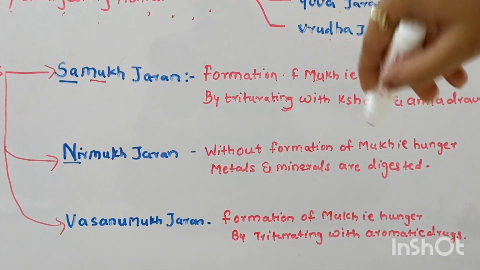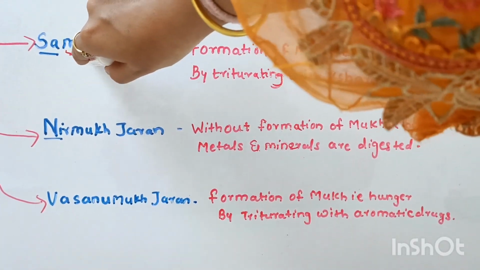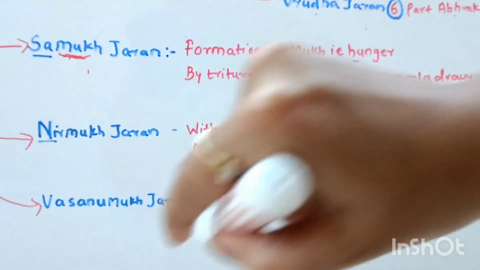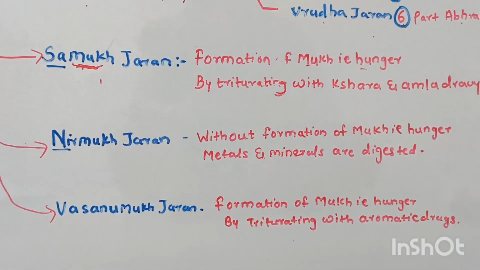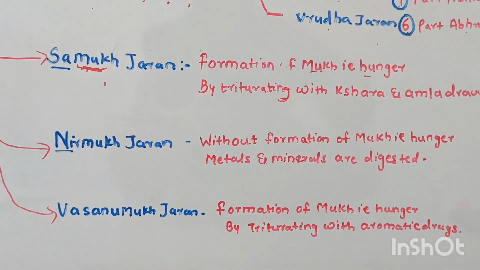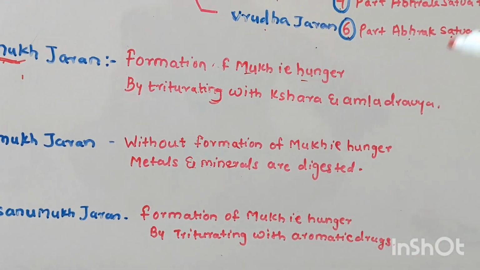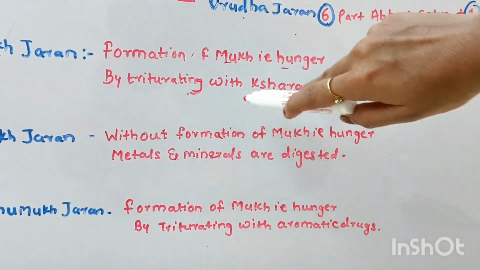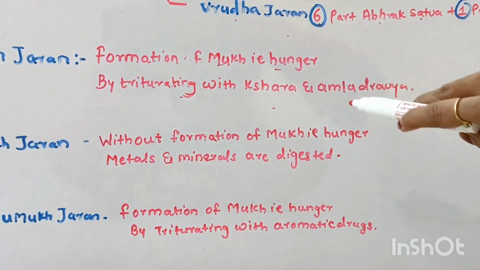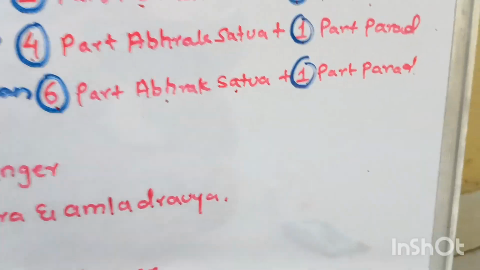So when such space is made, that is, hunger is created in Parad, when such hunger is created in Parad, that is called Samukjaran. Now how is that hunger created? By triturating it with Kshara and Amla Dravya.